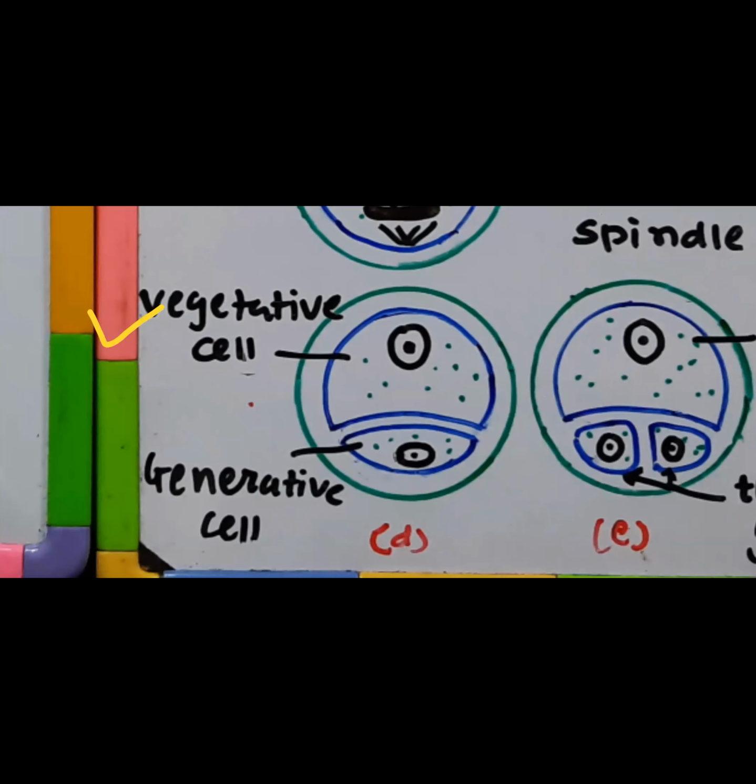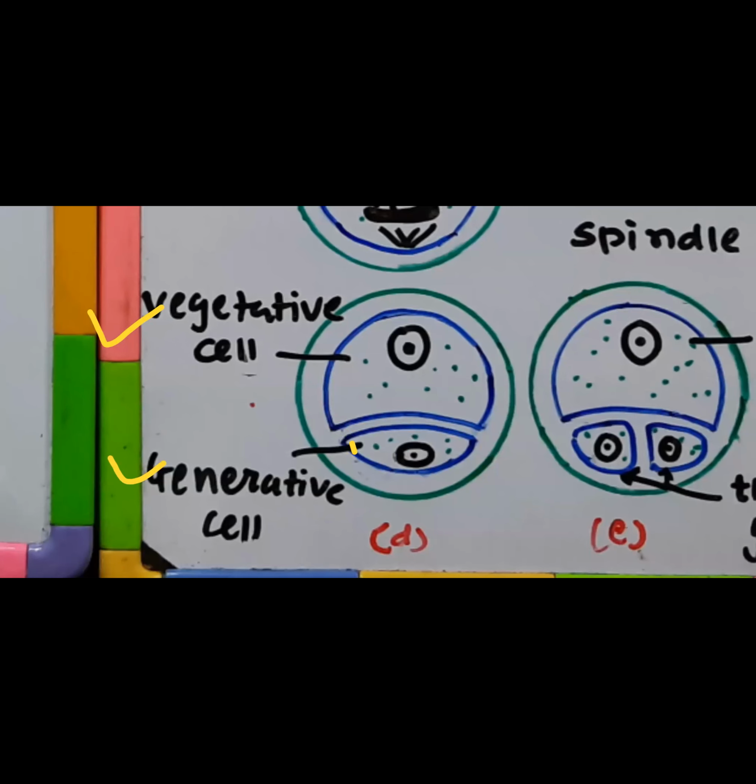It's the bigger one amongst the two, with a lot of reserve food in it, and it has a large irregular shaped nucleus. Another one is a spindle shaped small one, floating virtually in the cytoplasm of the vegetative cell, having dense cytoplasm and nucleus. This is what is called the generative cell.